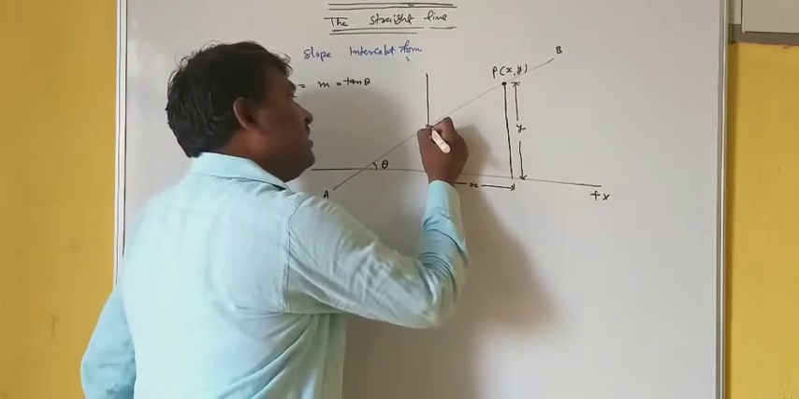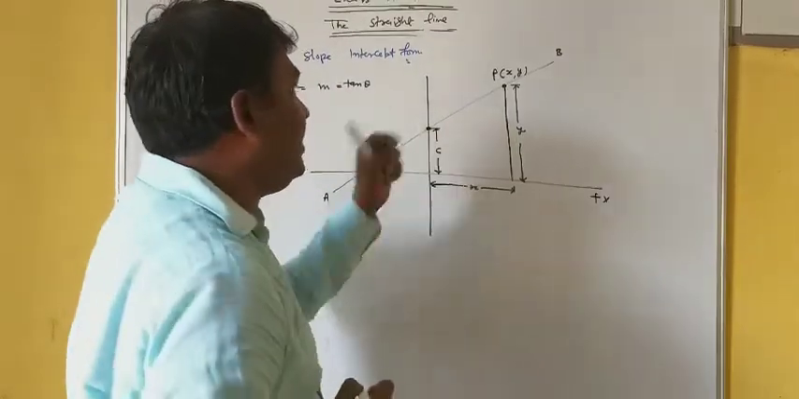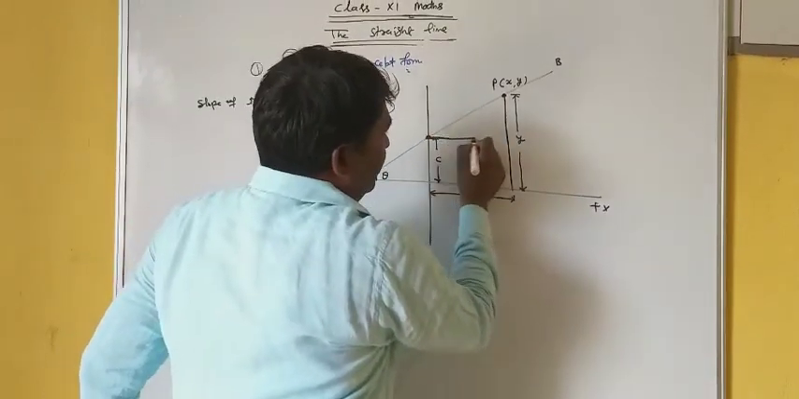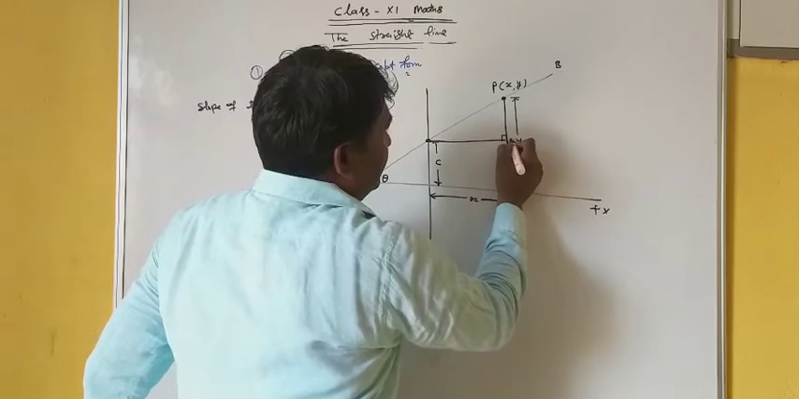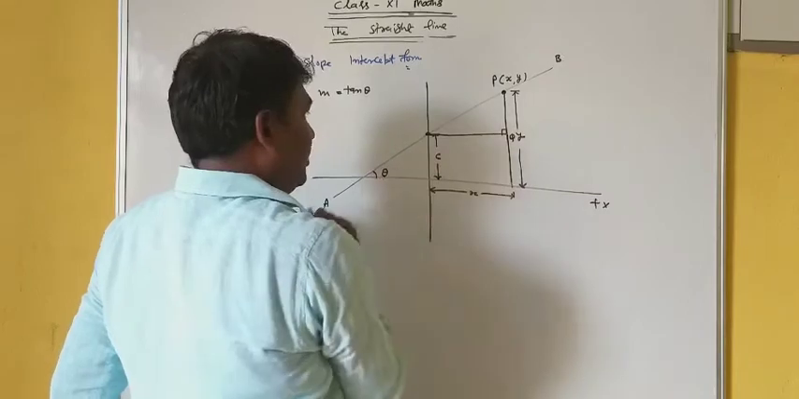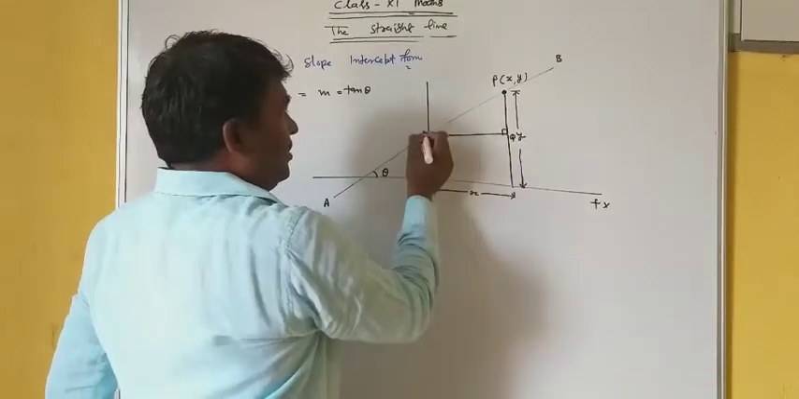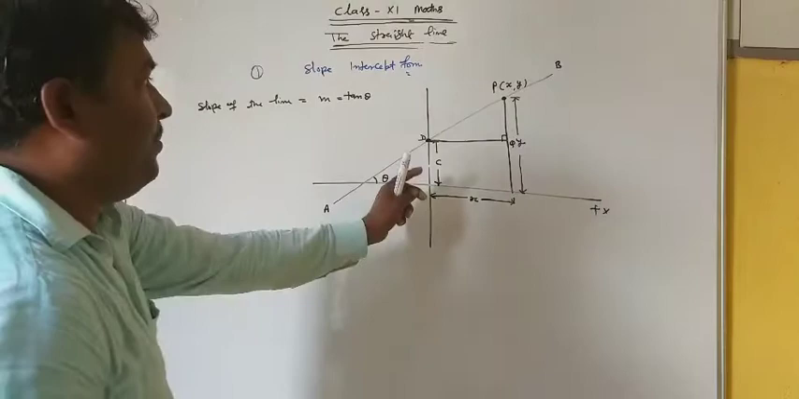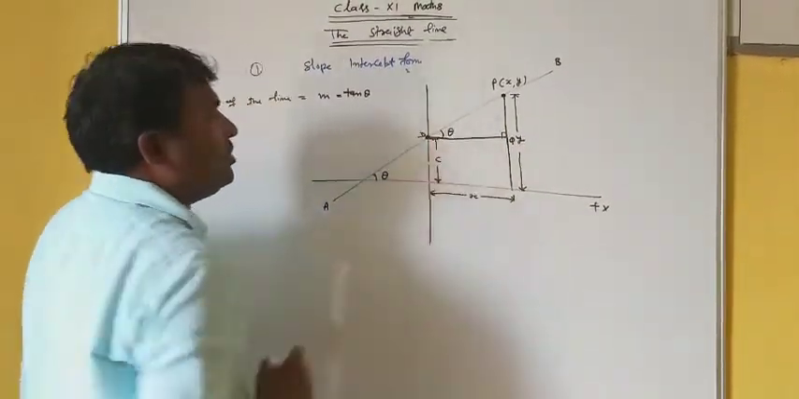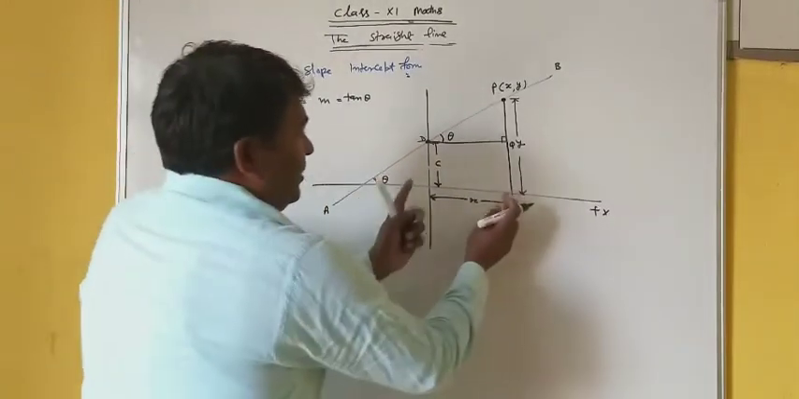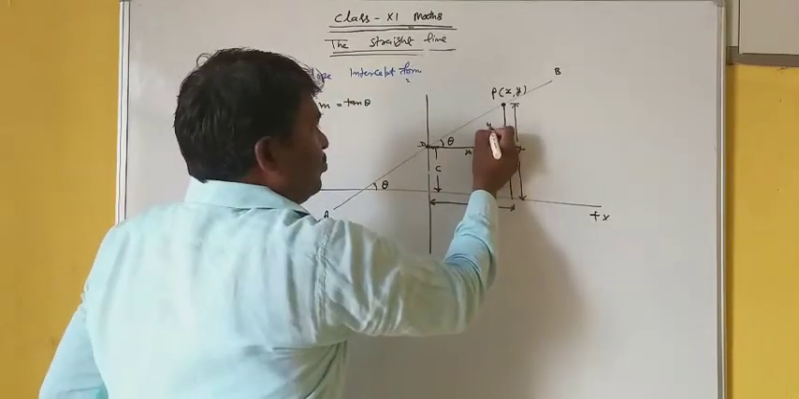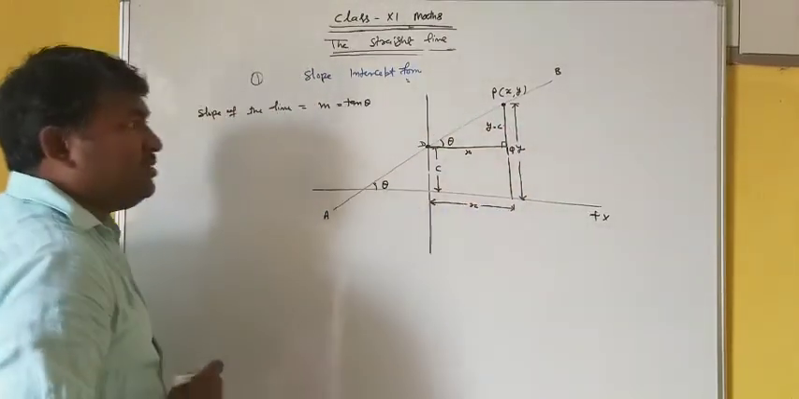Since the line makes an intercept on the y-axis and this length is c, if you draw a normal on this one, let this be a point Q, and let D be this point. If this angle is theta, this angle will also be equal to theta. This distance is x. This total is y, this is c, so this is y minus c. I think it is quite clear.